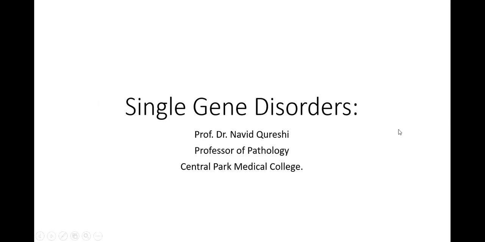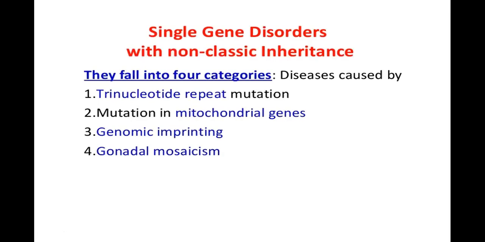So single gene disorders with non-classical inheritance fall into 4 categories. Diseases caused by trinucleotide repeat mutations, which I have already explained to you, but I'm going to explain again, in which comes Fragile X syndrome because of FMR1 gene mutation.